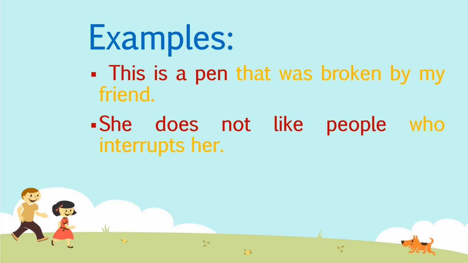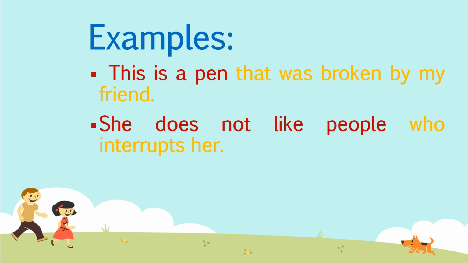She does not like people who interrupts her. If I remove this orange part, who interrupts her, what is the sentence? The sentence is: she does not like people. So which type of people she does not like is not clear, and it will give a negative impression to all people, that she does not like people and she does not want to communicate. So the clear meaning is: she does not like people who interrupts her.